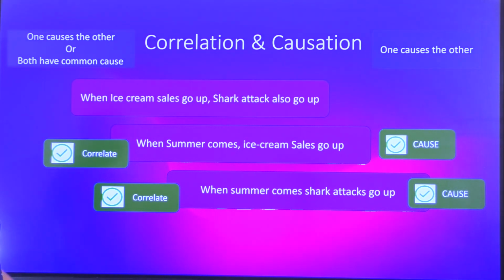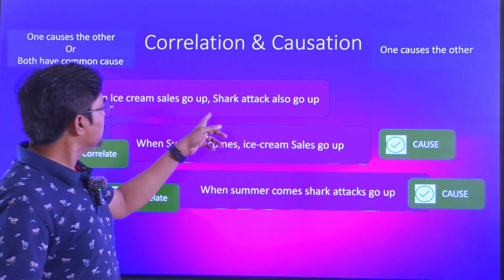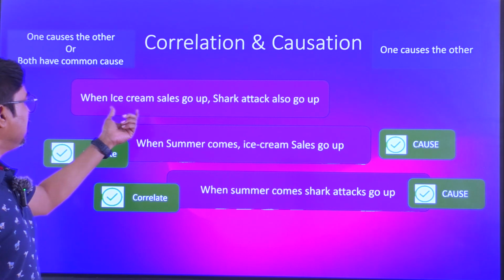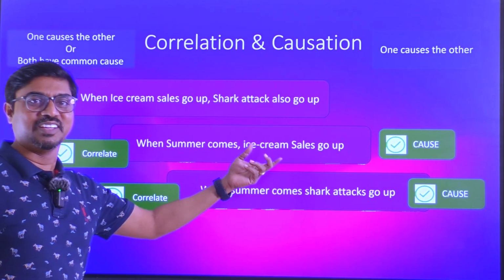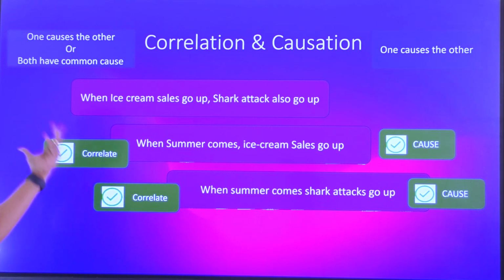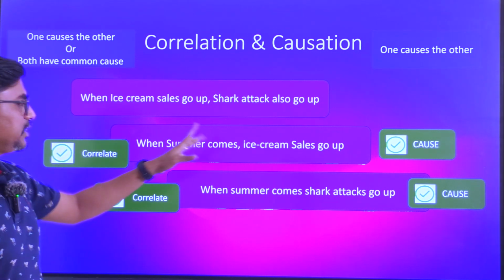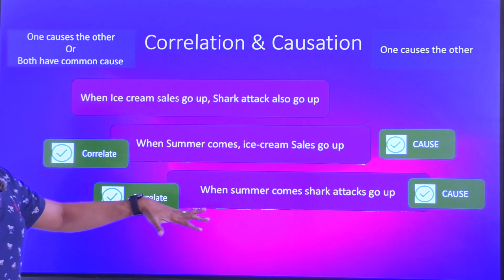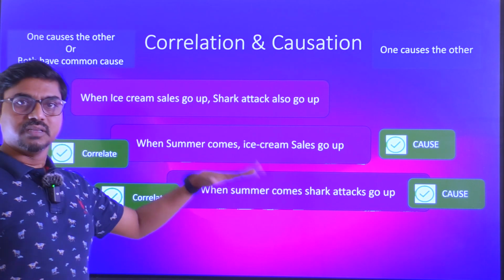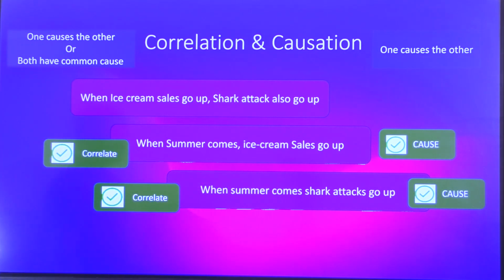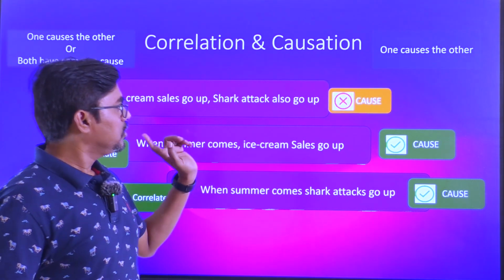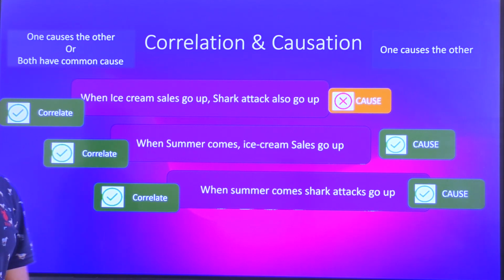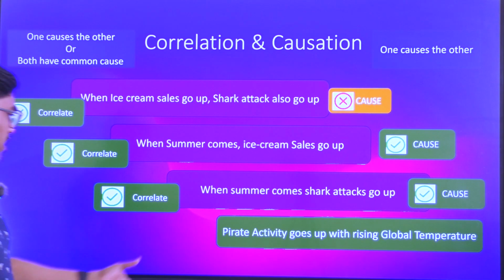Another example: when ice cream sales go up, shark attacks go up. That looks like a very serious thing. Like, when you eat ice cream, you will be attacked by a shark. Or, when you are attacked by a shark, ice cream will be eaten by you magically. So they don't look like a cause-effect relation, definitely. But both of them are dependent on the summer effect. Both of them have a common cause, that is, summer, the increased temperature in the atmosphere. That is the basic cause. So one is not the cause of the other, but they are related because they have a common cause. So that's another idea.